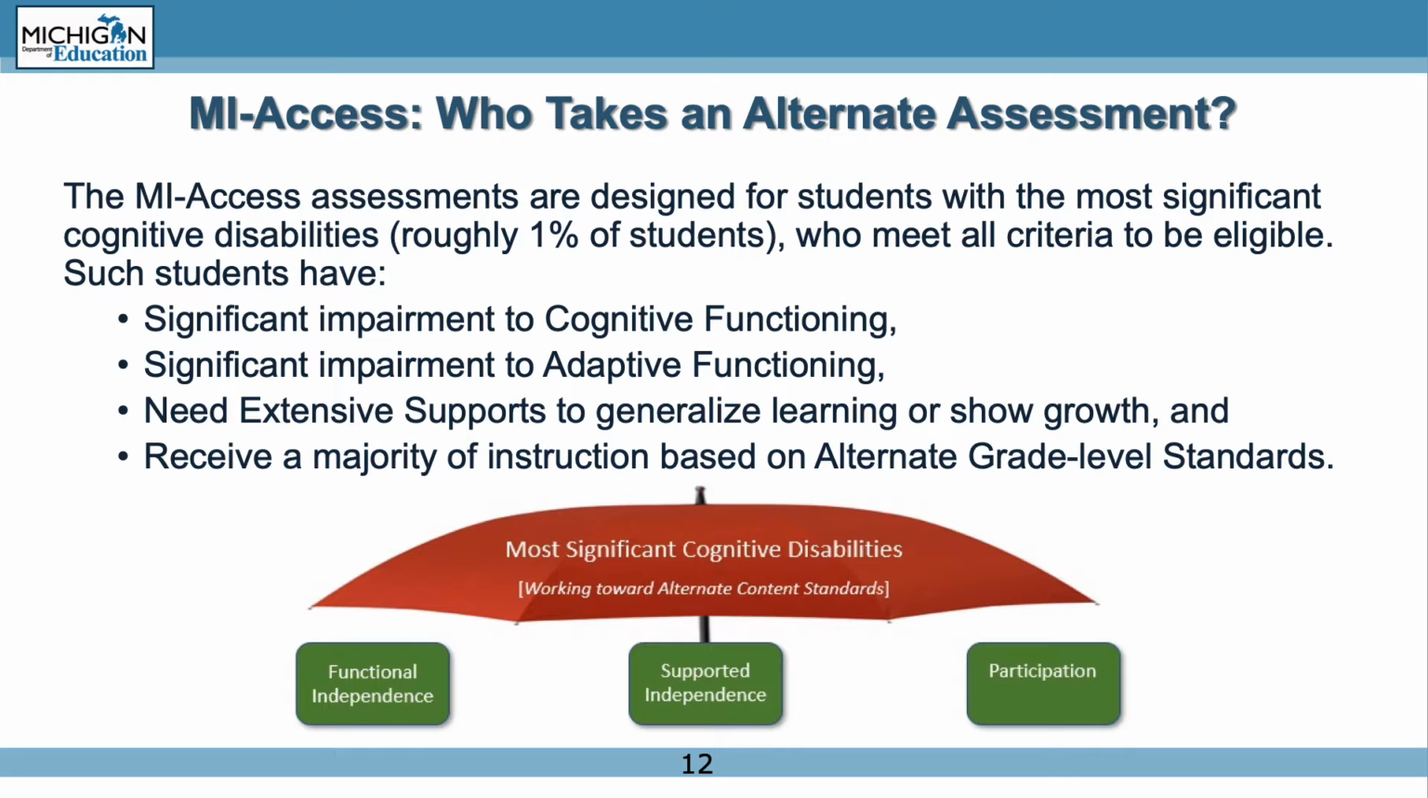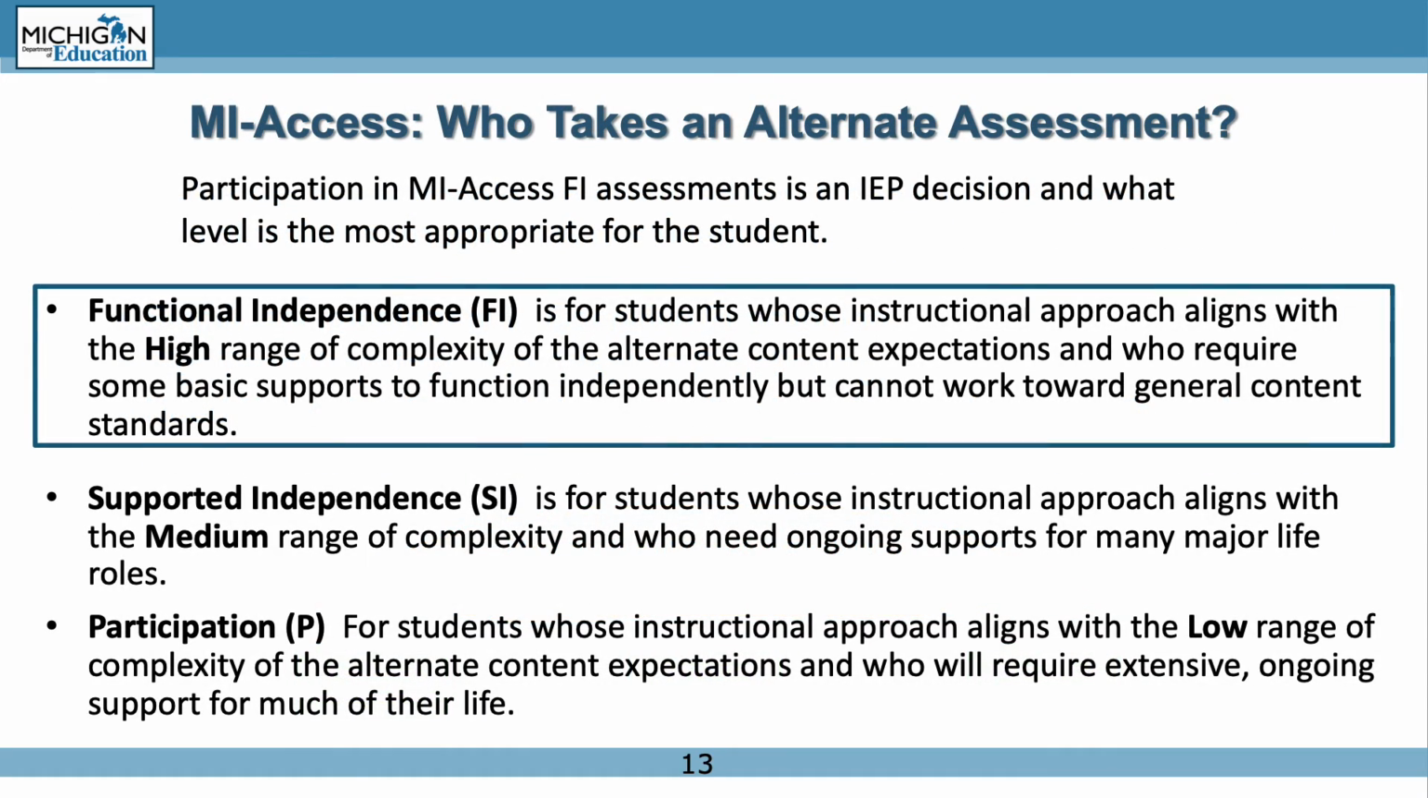There are 3 levels of assessments within the program for students working toward alternate content expectations. They are functional independence, supported independence, and participation. Participation in MyAccess FI assessments is an IEP decision and what level is the most appropriate for the student. Functional independence, FI, is for students whose instructional approach aligns with the high range of complexity of the alternate content expectations and who require some basic supports to function independently but cannot work toward general content standards.